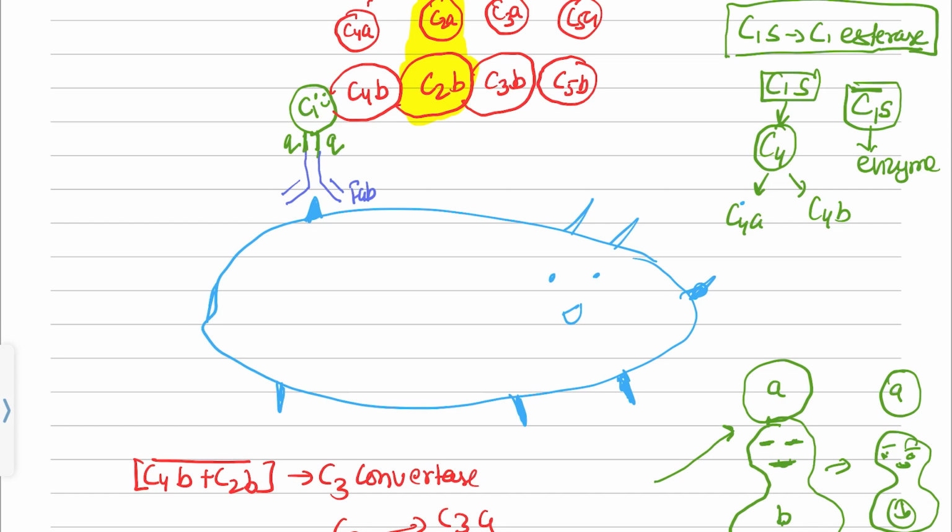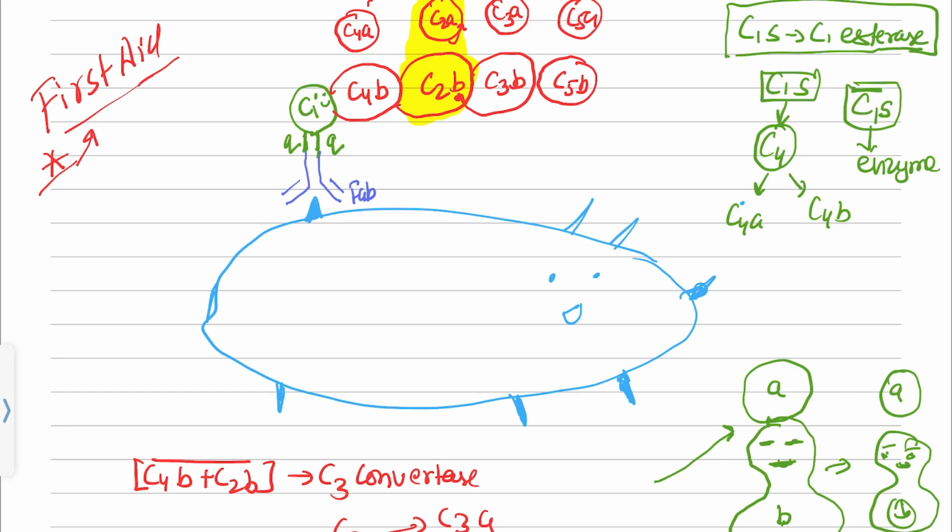If you follow the Ananthanarayan book, you will see here is C2a and here is C2b. But if you follow the First Aid book, assembly step 1, you will see C2b. Historically it was said that C2a is attached and C2b goes, but now they have changed it. The protein that actually attaches to the complement cascade is C2b. If you want to check, you can go and check it online or somewhere else. But yeah, C2b stays and C2a will go.